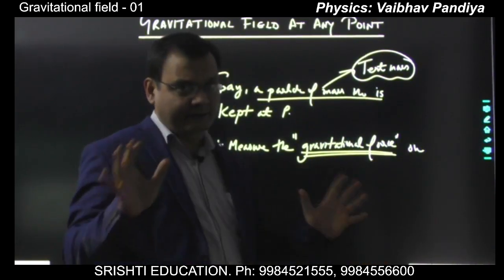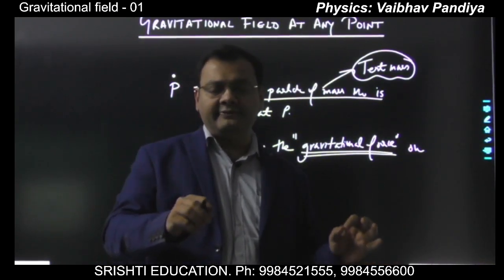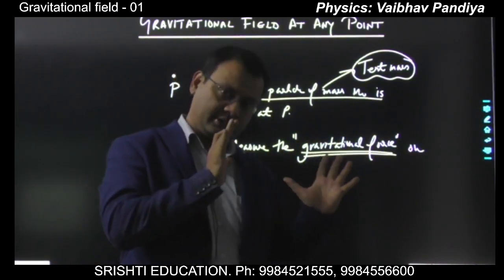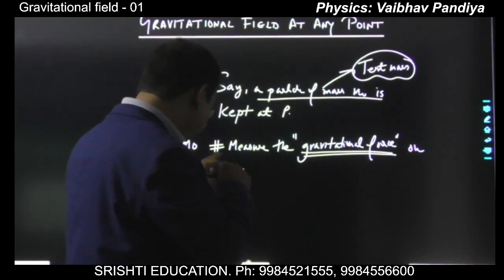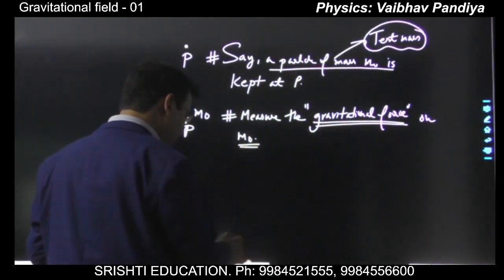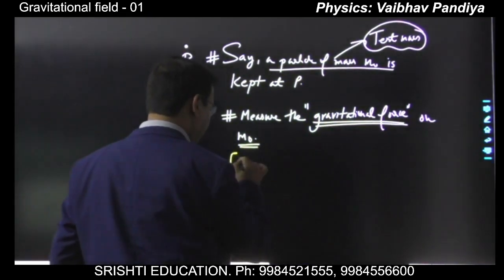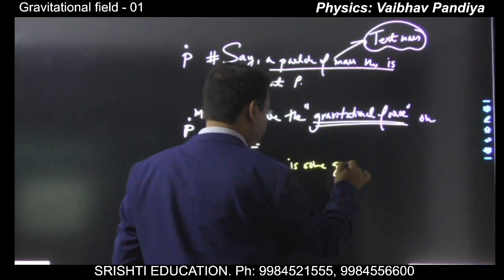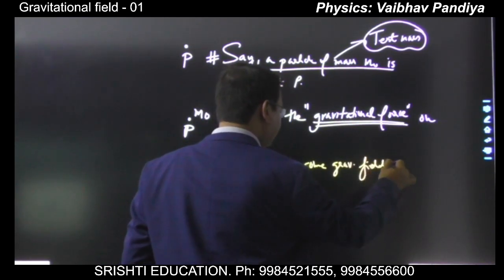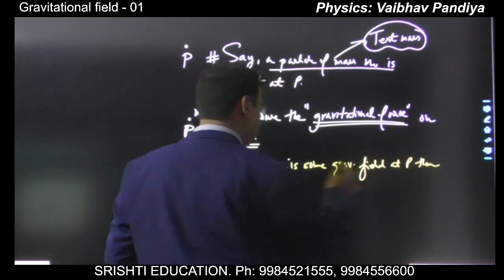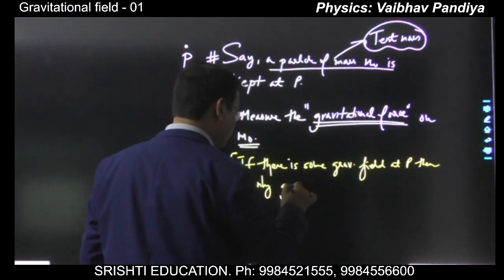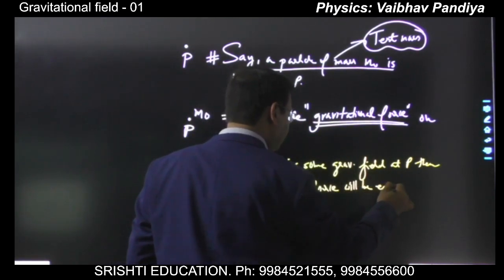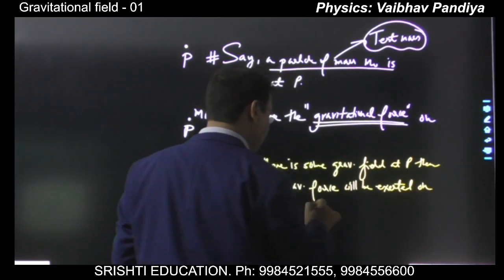If there is some existing gravitational field at a point P, then only some gravitational force would be exerted on m0. If there is no field at P, then no gravitational force will be exerted on m0. So basically, if there is some gravitational field at P, then only gravitational force will be exerted on m naught.